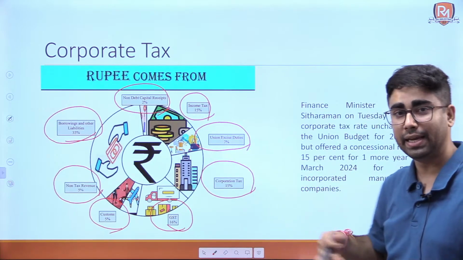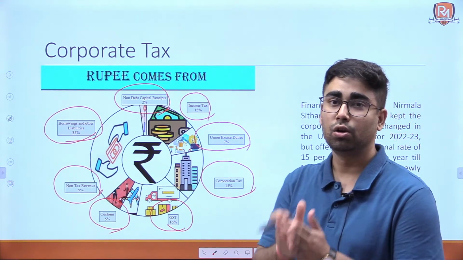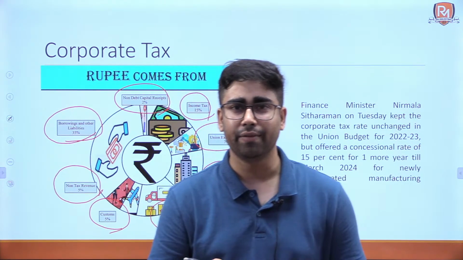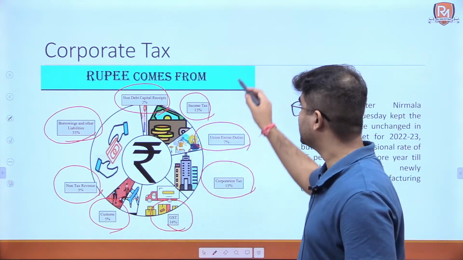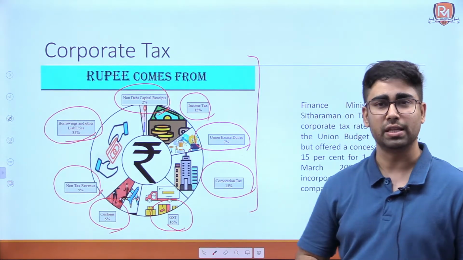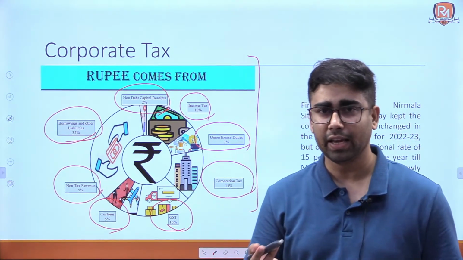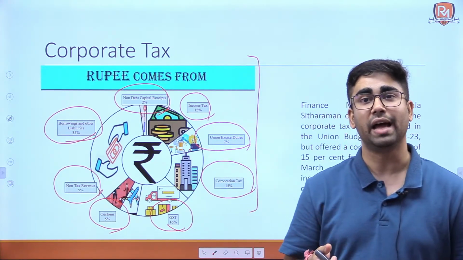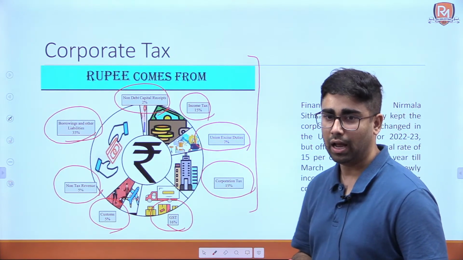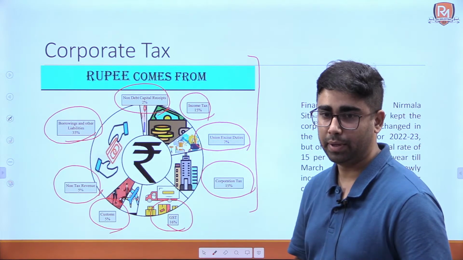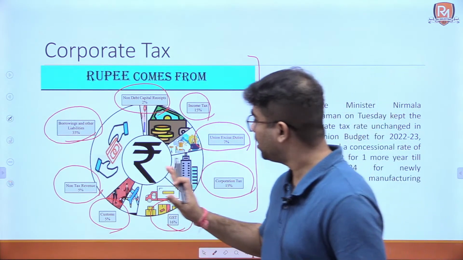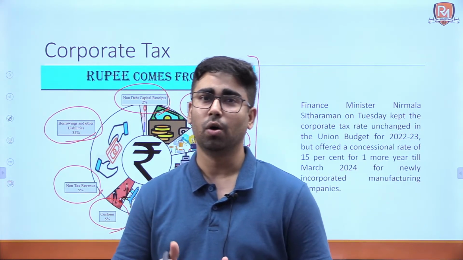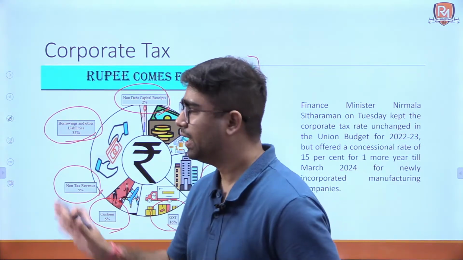Did you understand this? Now, what can be asked about this? They can be asked to arrange this in increasing or decreasing order. Anyway, one should be aware where the rupee comes from. This infographic is taken from the budget document of this year only. So if you are taking your prelims next year, be mindful to update this information as per that budget only. Now let's move forward. So borrowing means loan from IMF? No, not IMF, borrowing from government securities. Government borrows from the market also, right? Government securities, T-bills, treasury bills, it includes all that.